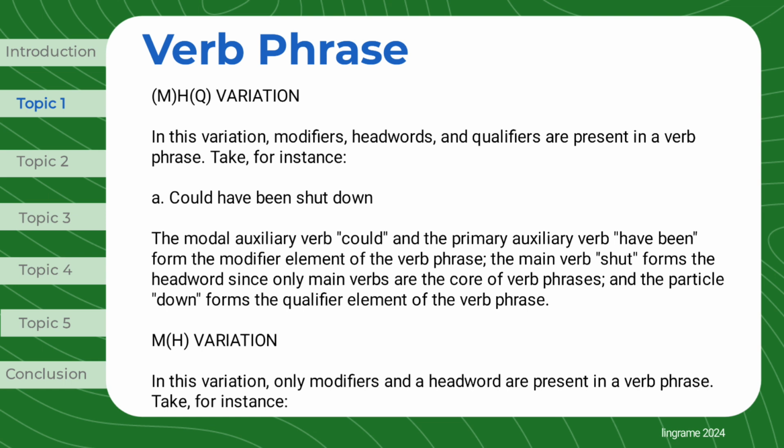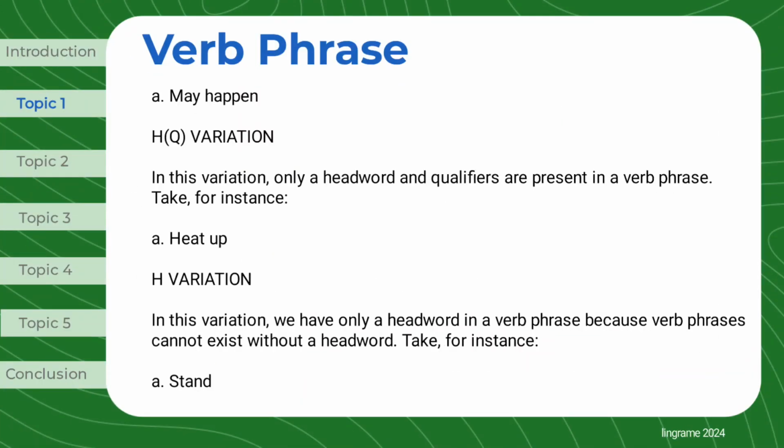MH variation. In this variation, only modifiers and a head word are present in a verb phrase. Take, for instance, may happen. HQ variation. In this variation, only a head word and qualifiers are present in a verb phrase. Take, for instance, heat up. H variation. In this variation, we have only a head word in a verb phrase because verb phrases cannot exist without a head word. Take, for instance, stand.